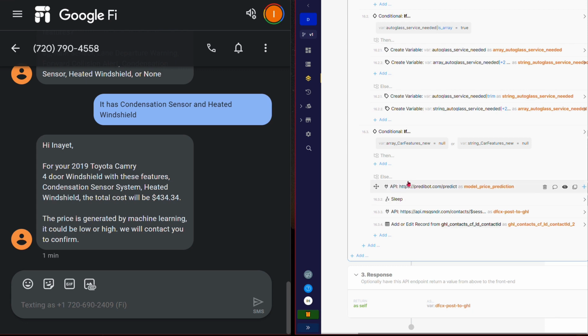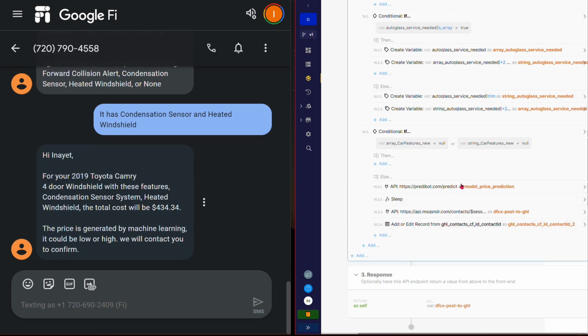And then the Predibot provides us a number that we enter into a template that gives us this. Of course, there's an API call to Go High Level that posts all the information into custom fields.